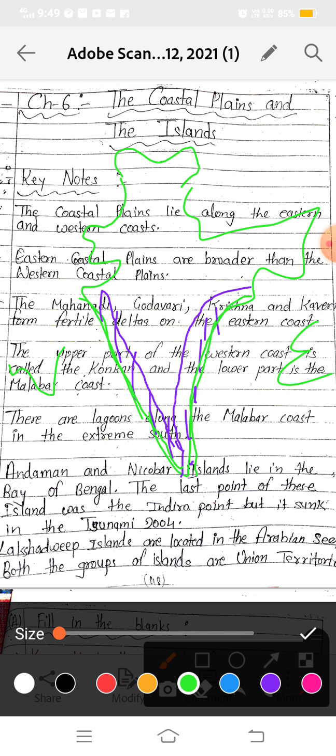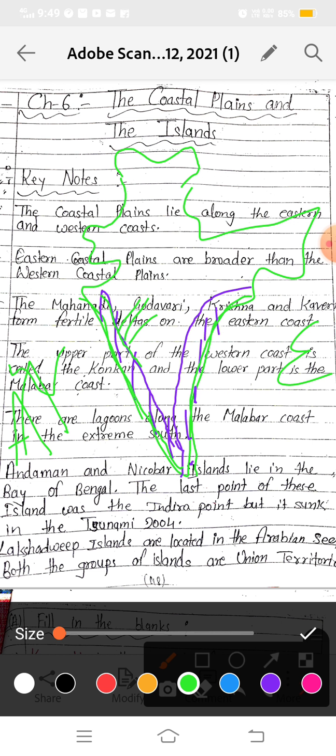So we have two coastal plains. The first lies between the Arabian Sea and the Western Ghats. Here is our Arabian Sea. The Ghats are the high mountains or highlands which start just after the water body in our country. So this is our Western Ghats and here is the Arabian Sea. We have the Western Plains between the Arabian Sea and the Western Ghats.